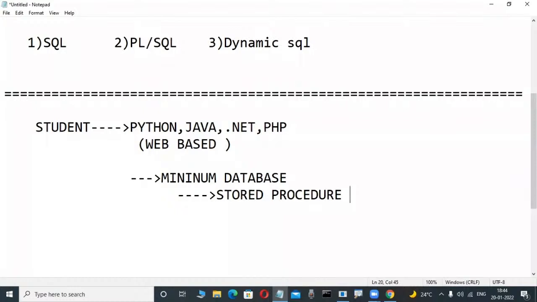At least they check whether minimum knowledge is there or not, because these persons are also front-end developers, and minimum knowledge is required. Either Oracle, SQL Server, DB2, anything, minimum knowledge is required. That's why so many fellows are learning courses like this. Okay, second point of view.